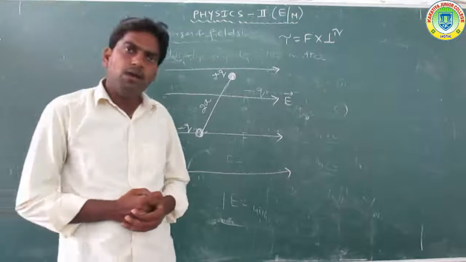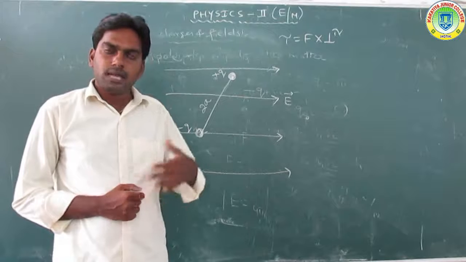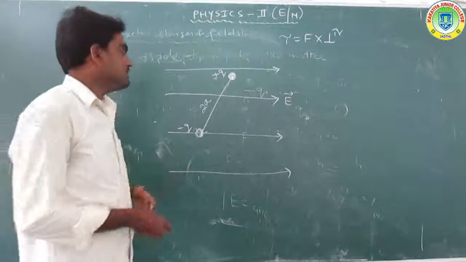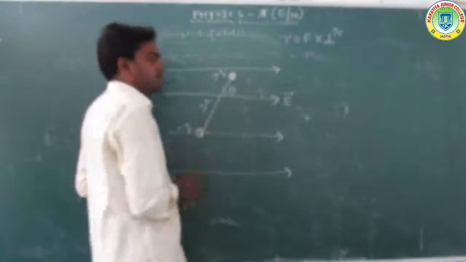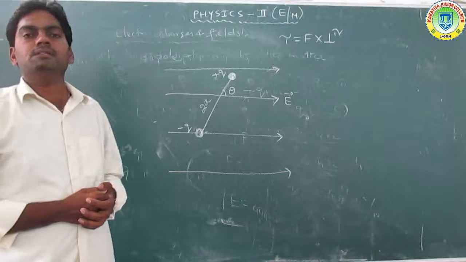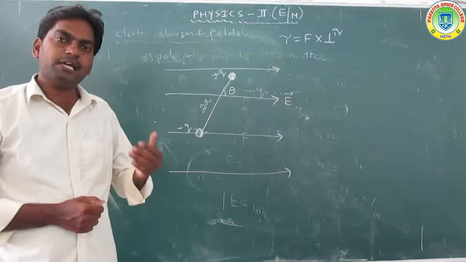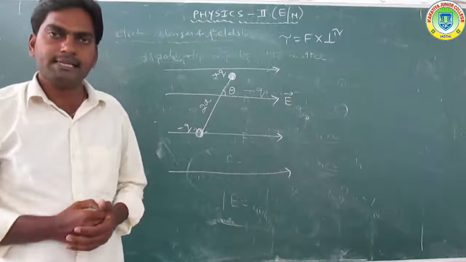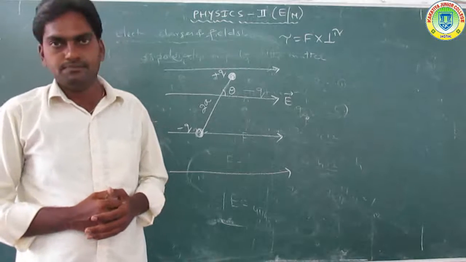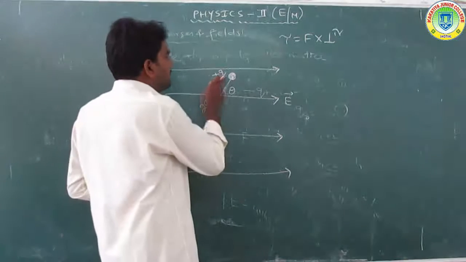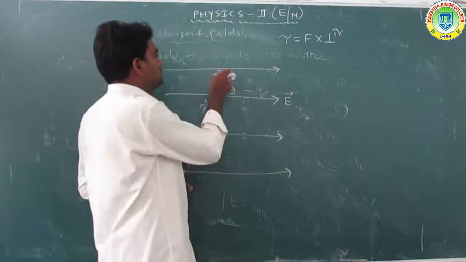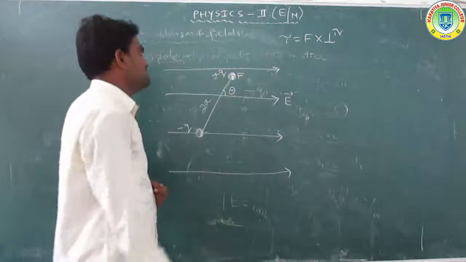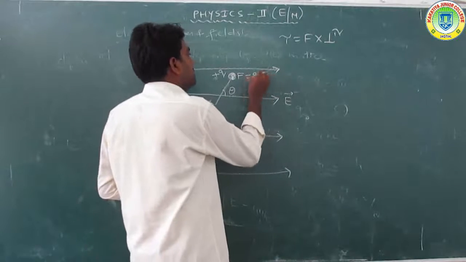Now we consider the dipole system placed in the uniform electrical field, making some angle theta with the electric field direction. Here there is a plus charge and a minus charge placed in the uniform electrical field, so a force is experienced. The force F is equal to qE plus qE.